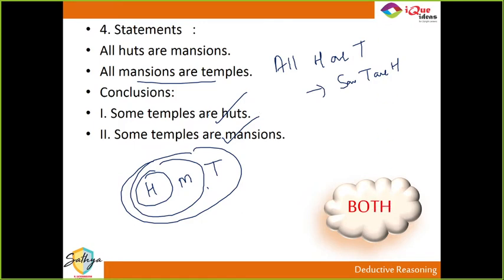Maitri, the second conclusion also gets derived. If all mansions are temples, the opposite of all is some. So if all mansions are temples, then some temples are mansions. It's a direct conclusion. The opposite of all is some, right? We just saw that at the beginning of the class also. Okay, this was pretty simple.